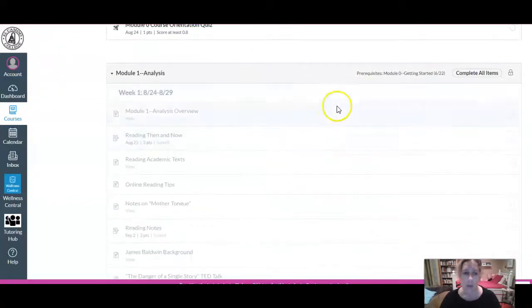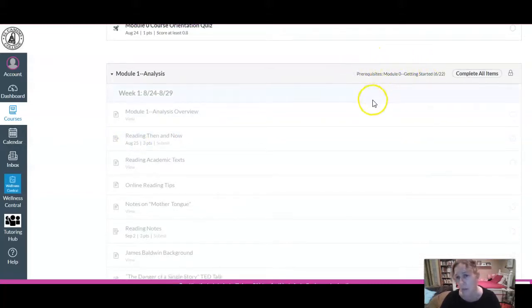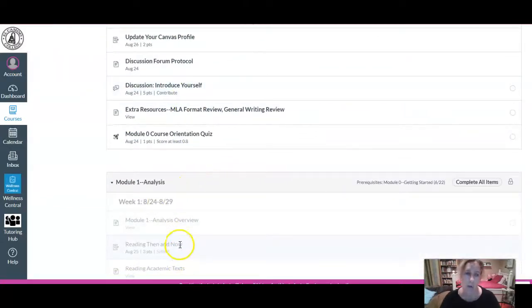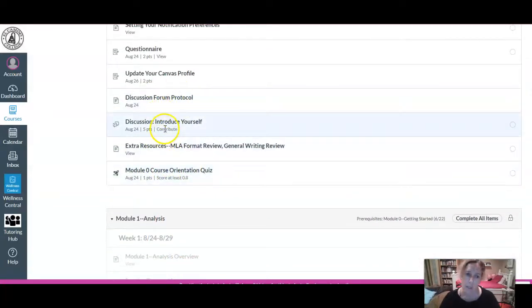If I scroll down to module 1, you'll see it's grayed out. That's because there's a prerequisite. The prerequisite for module 1 is module 0. I have to complete everything in module 0 to unlock module 1. So it's viewing of pages in this case, submitting to a discussion forum, and completing this quiz. The quiz on course orientation, you must get 80% in order to pass module 0 and unlock module 1. But don't worry, you get multiple attempts. It's only 1 point. You'll pass it with no problem.